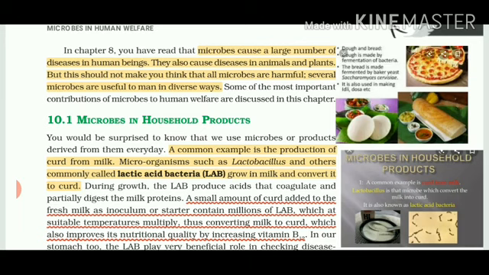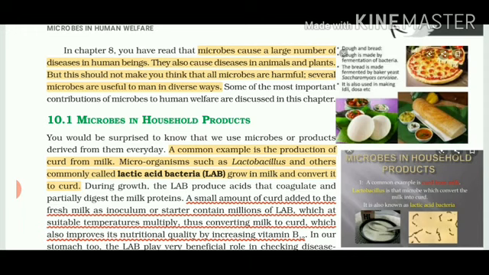Those bacteria will grow and then they produce acids. Can you tell me which acid is produced inside it? Lactic acid, right? That lactic acid will coagulate and partially digest the milk proteins. If I ask you a question here, if you have to choose between milk and curd, which one is healthier to eat? The answer is curd.